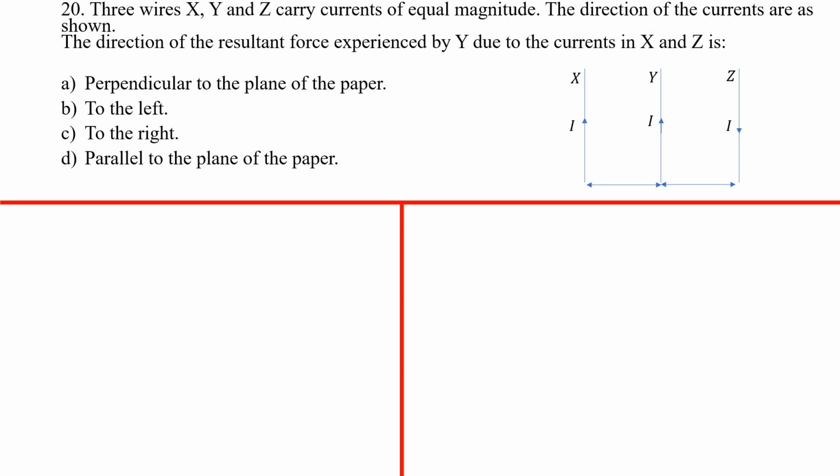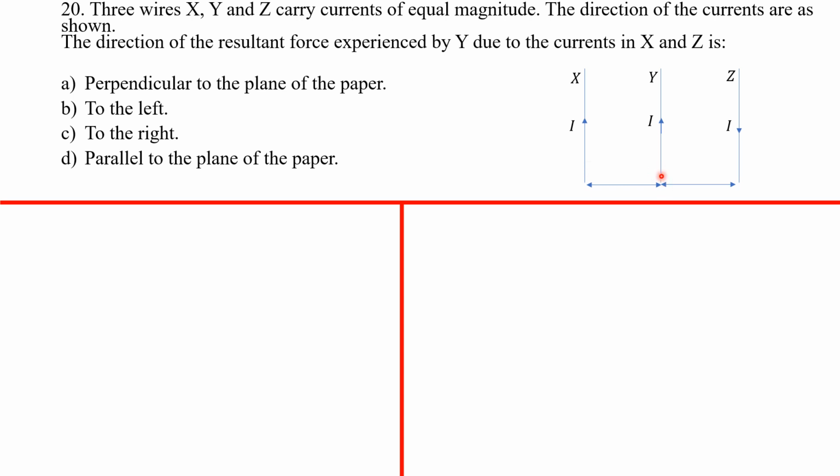20. Three wires X, Y, and Z carry currents of equal magnitude. The direction of the currents are as shown. The direction of the resulting force experienced by Y due to the currents in X and Z is. Okay, that's easy.